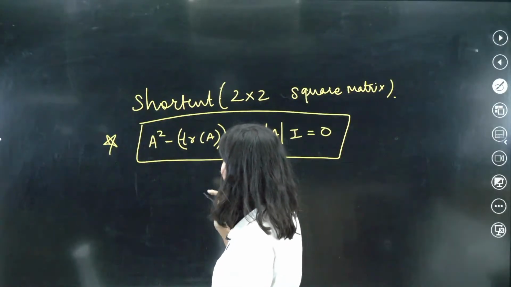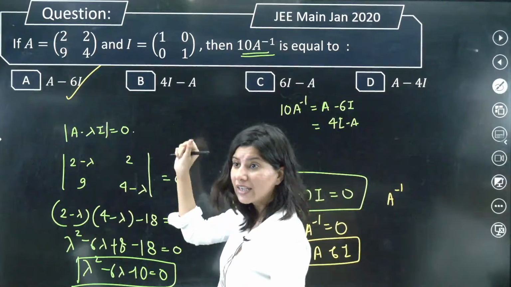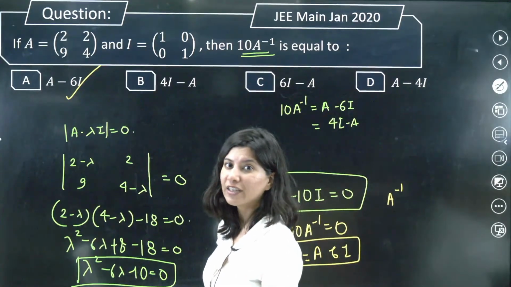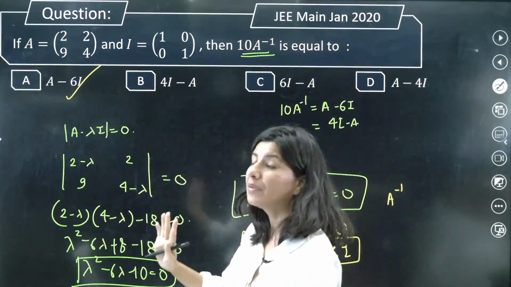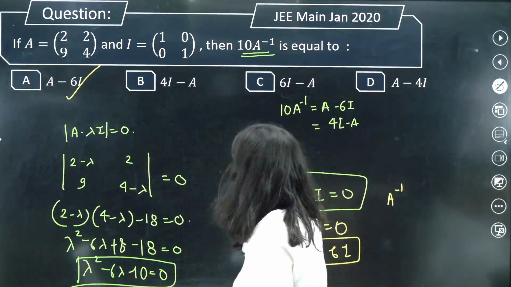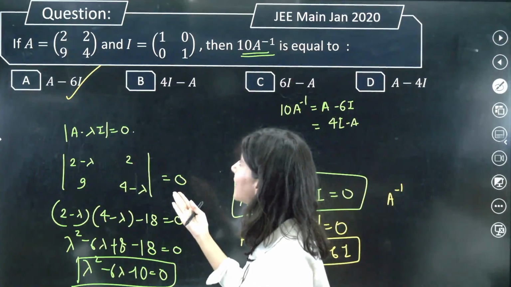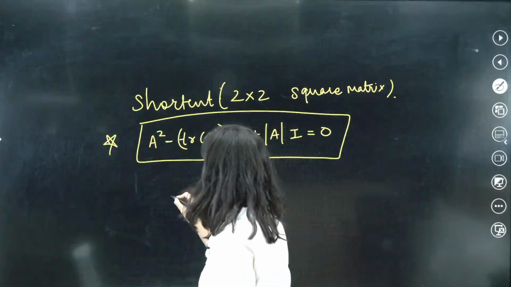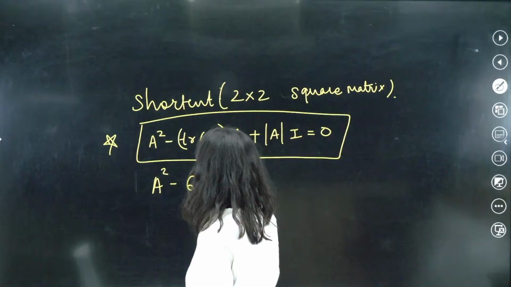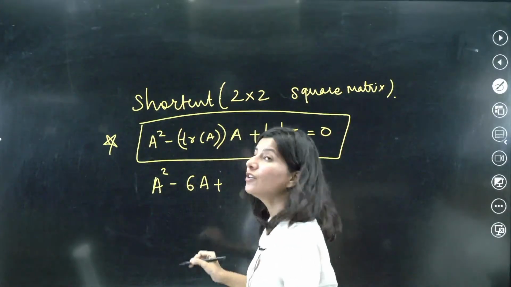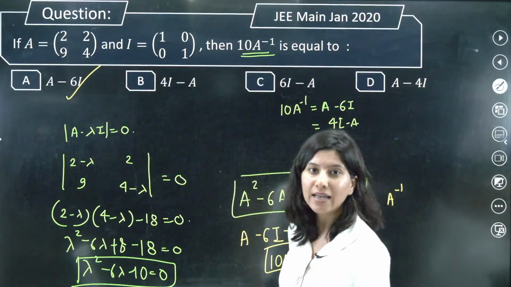That's it. Now if I just apply it, let's do that. In the previous question, tell me what is the trace of A? Two things you will need to form this equation: trace of A and determinant of this matrix. You don't have to do everything. Trace of A is clearly 4 plus 2, 6. So A square minus 6A plus determinant of A. 4 2s are 8 minus 9 2s are 18.